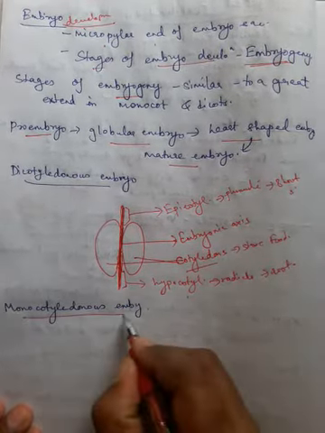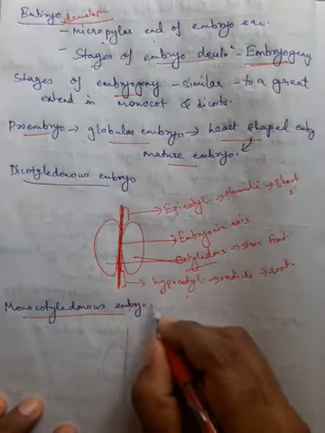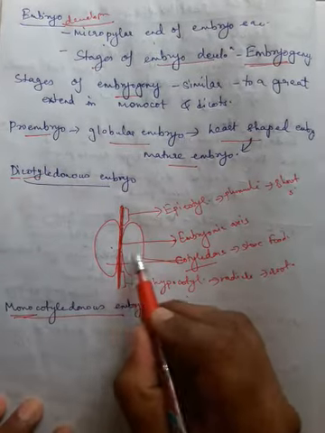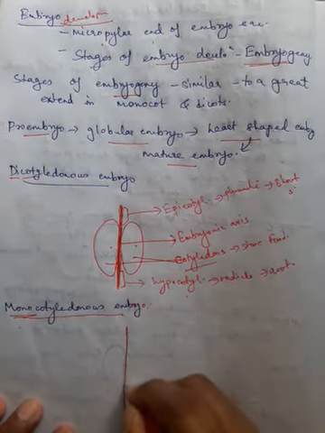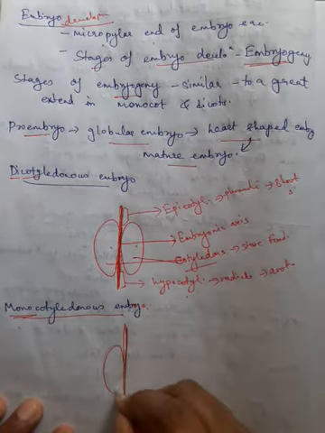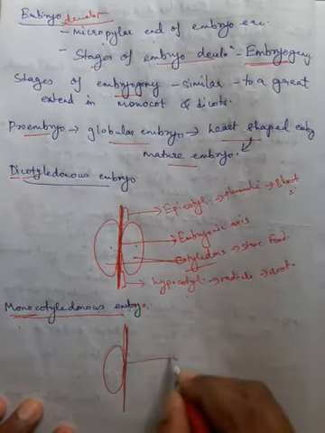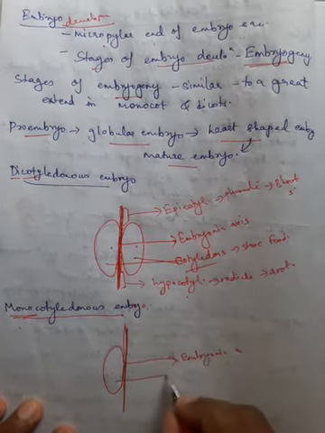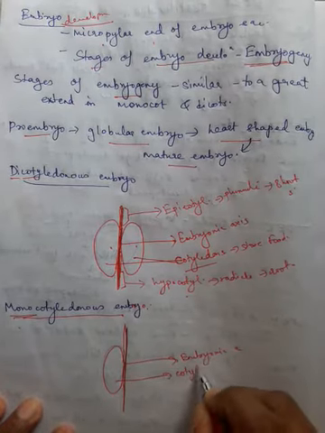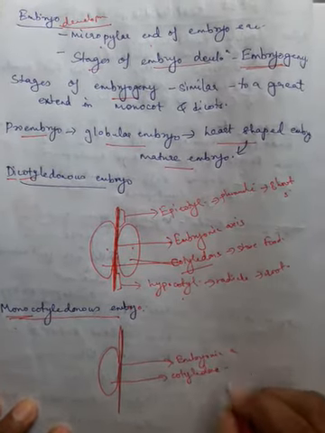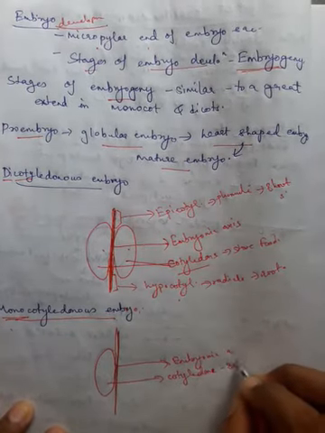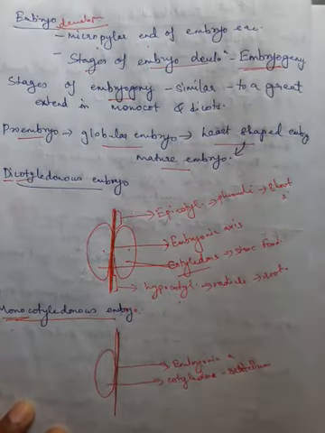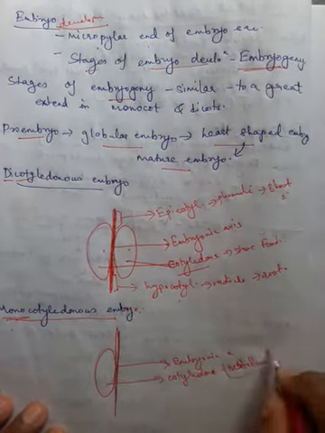The next one is a monocotyledonous embryo or a monocot embryo. As the name suggests, there will be only one cotyledon. Dicot has two cotyledons, monocot has one cotyledon. So there will be an embryonic axis here also, and there will be a cotyledon on the lateral side. But there is another name for this cotyledon in a monocot. In a monocot embryo, it is known as scutellum.